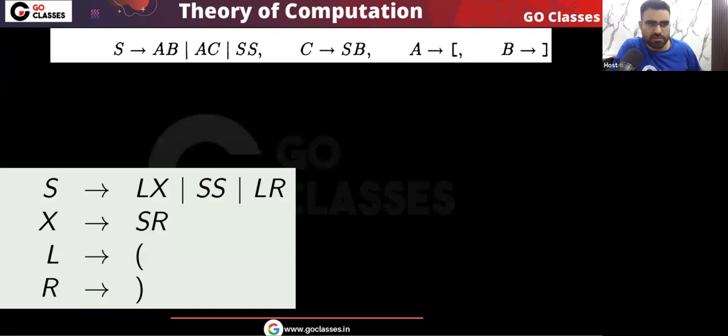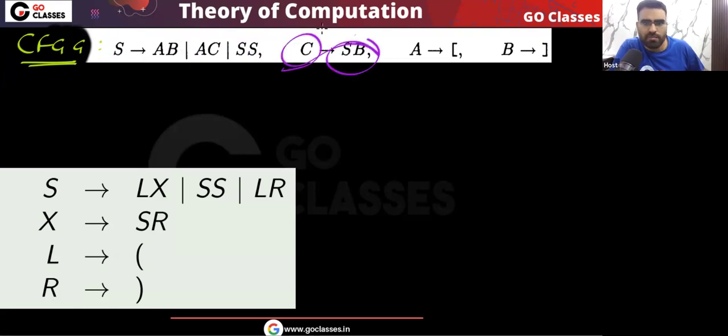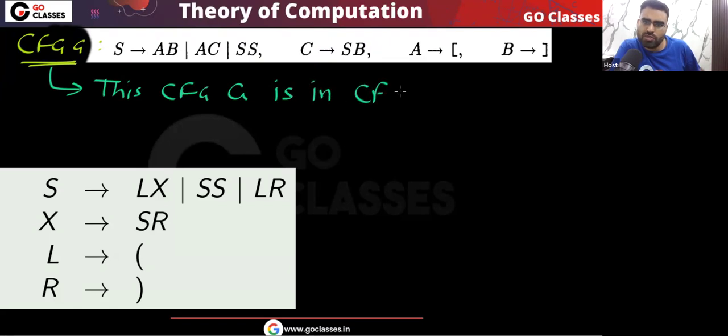Now consider these two grammars. Are they in Chomsky normal form? Let me know. Here you have a context-free grammar. Let me call it G. So tell me, is this in Chomsky normal form? Please tell me. This is a context-free grammar G. Here you can easily see variable going to two variables, variable going to two variables, variable going to two variables, variable going to two variables, variable going to single terminal, variable going to single terminal. So yes, this is in Chomsky normal form. Yes or no? So you can see this context-free grammar G is in Chomsky normal form.